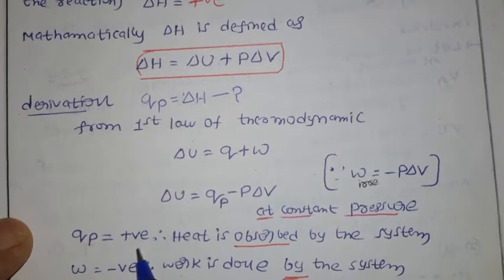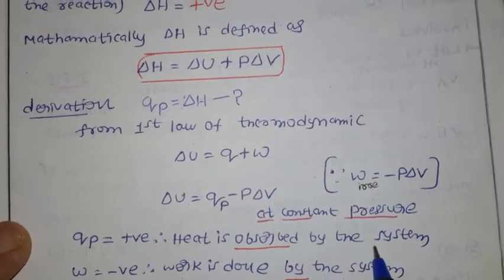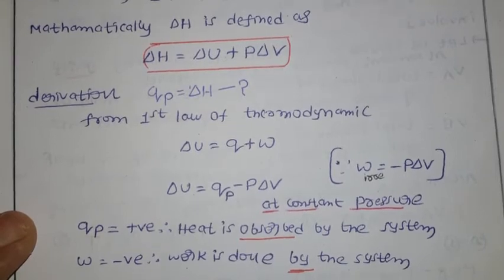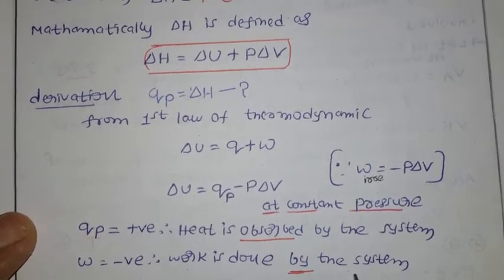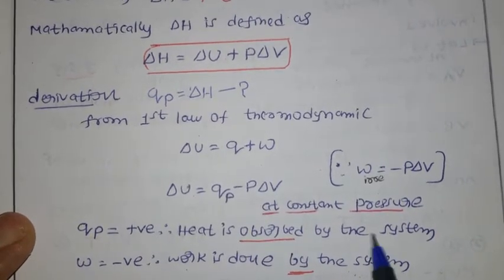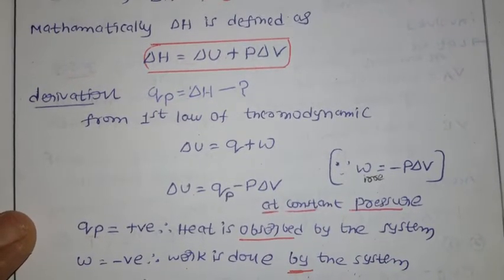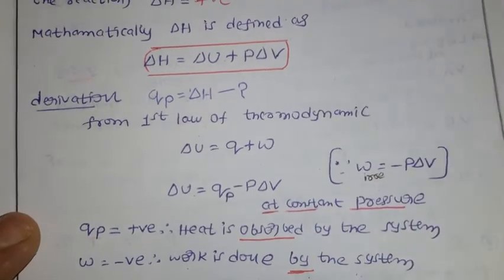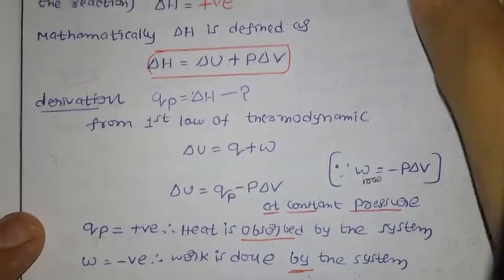Now Q_P positive means heat is absorbed by the system. W negative means work is done by the system. We already discussed this in the previous video. Positive means heat is absorbed by the system, and work done by the system means W is negative. Now let us elaborate this equation. What do we have?